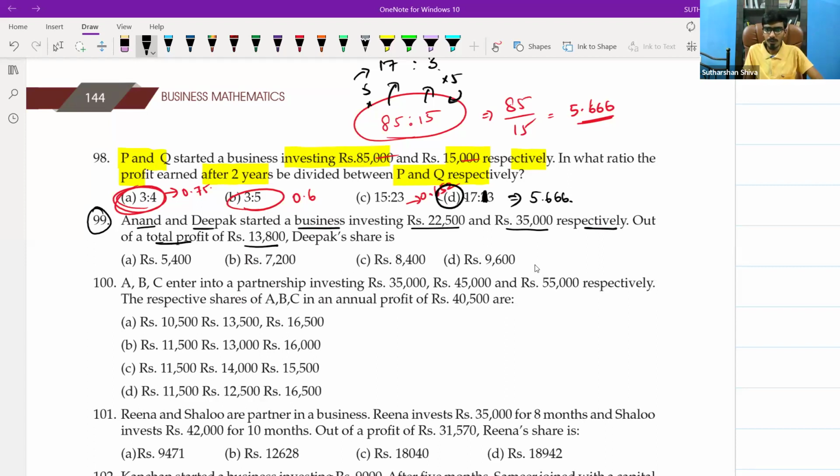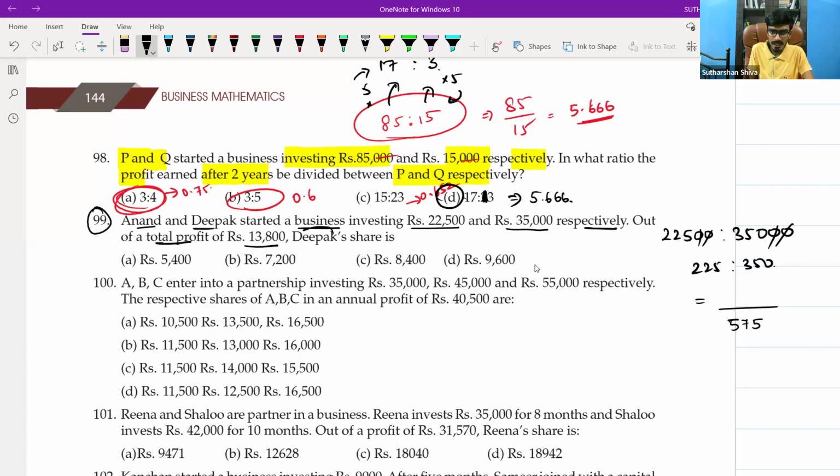First we will find the ratio. 22,500 is to 35,000. If I cancel two zeros, it becomes 225 is to 350. What is 350 plus 225? The total is 575.